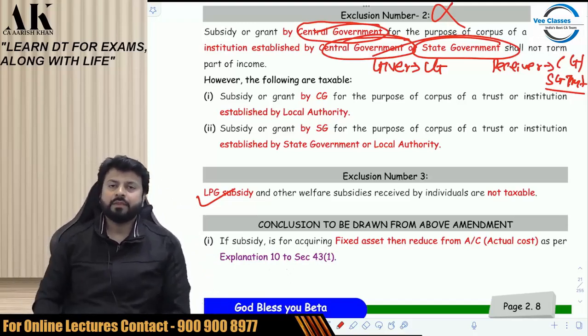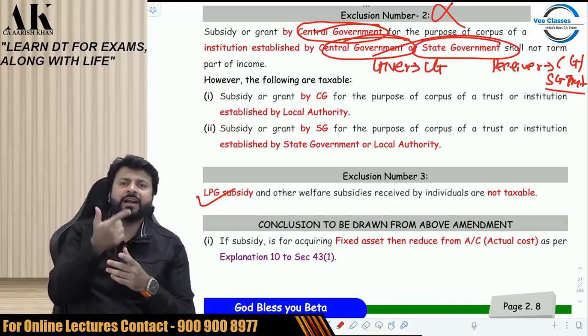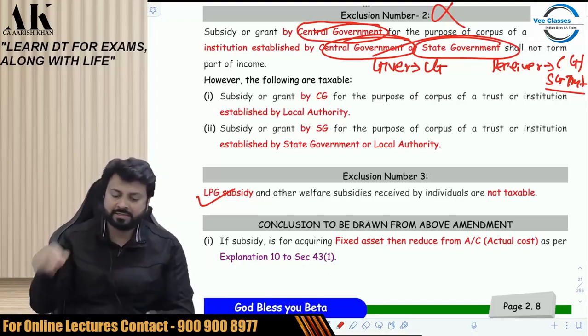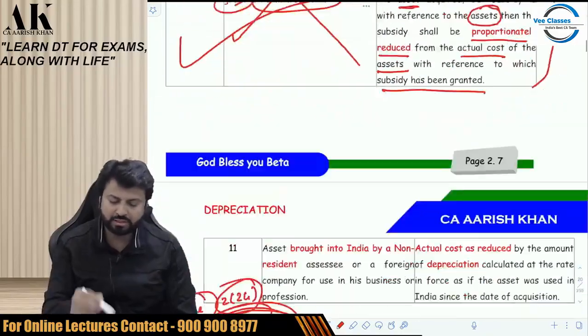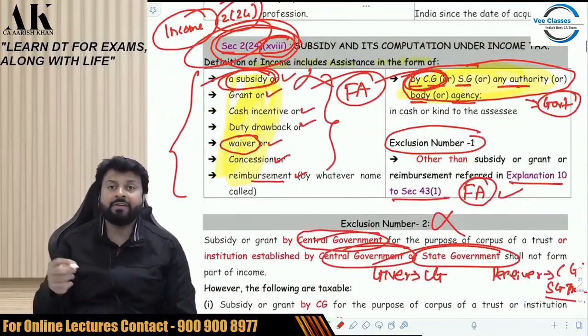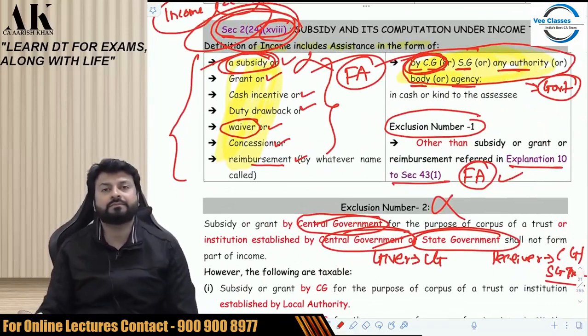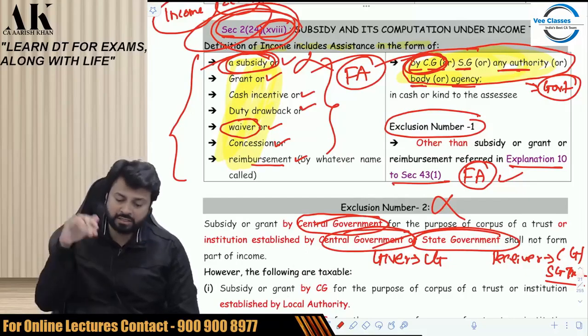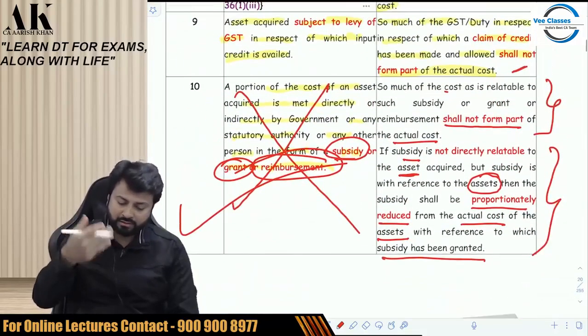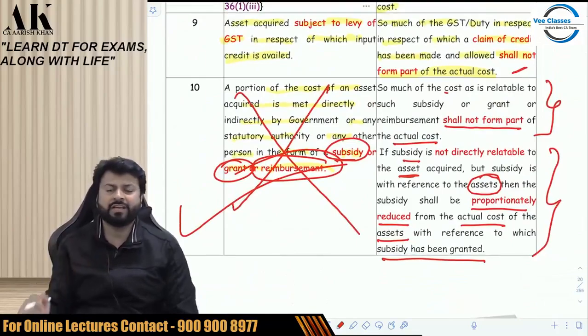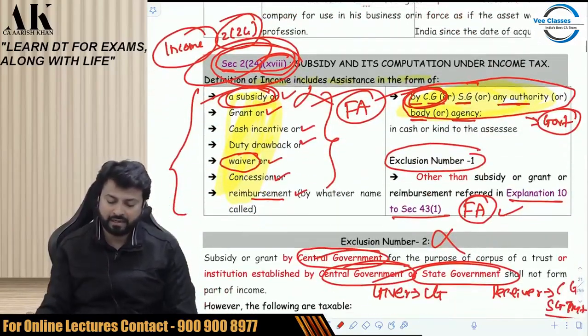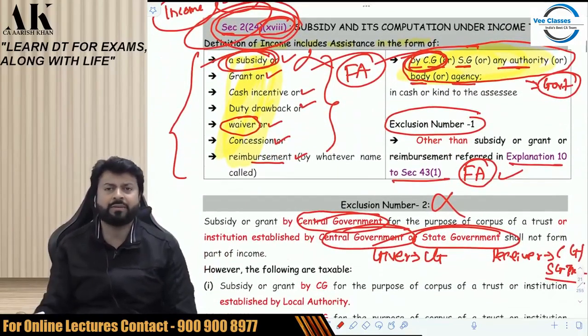Yes. So if there is a subsidy, grant or reimbursement with reference to fixed asset, then where will you go? You will go to explanation 10. If there is a waiver, then you will come to the income definition. If there is a duty drawback, come here. Concession, come here. Reimbursement, then you go over there, because it is specifically covered with reference to fixed assets. Other things, other than fixed assets, will come here.